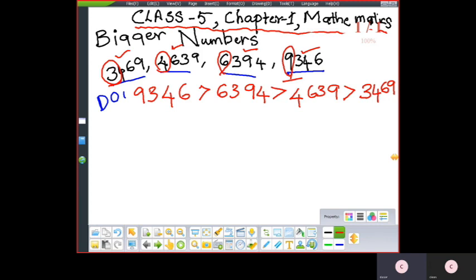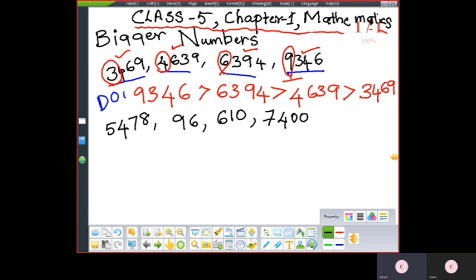So again, let me give you some numbers with 3 digits and 2 digits in it. Okay? So in that, how will you arrange it? Let me show you. So the numbers are 5478, then 96, then 610, then 7,400. So this is a mixture of 3 digit, 2 digit and 4 digit.